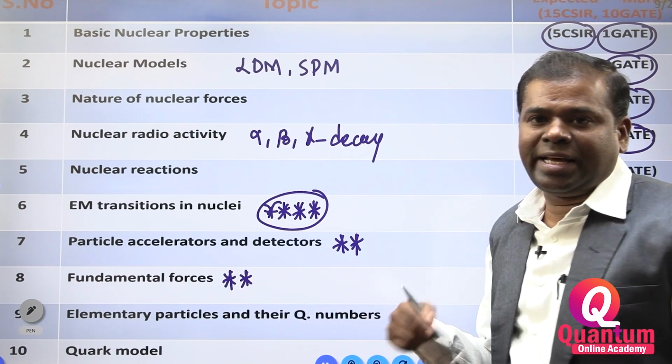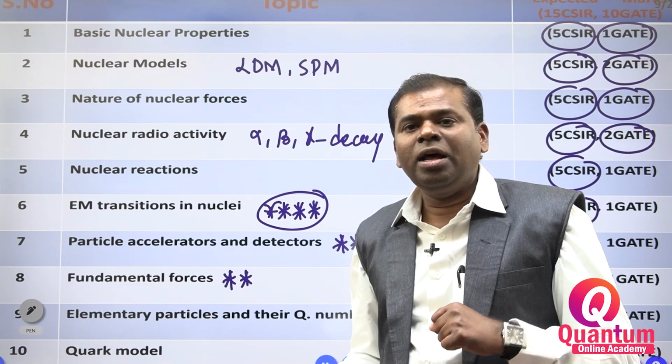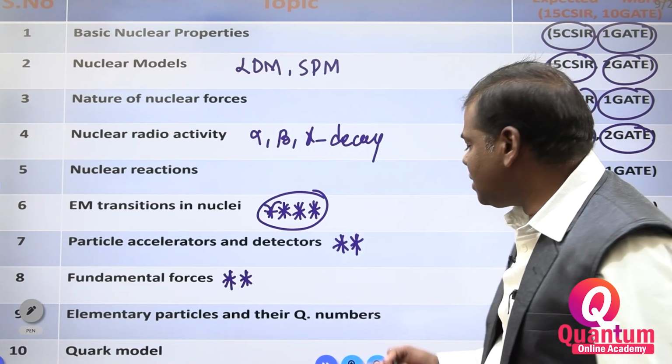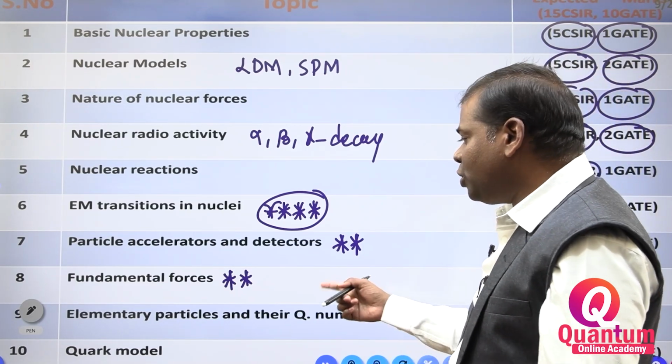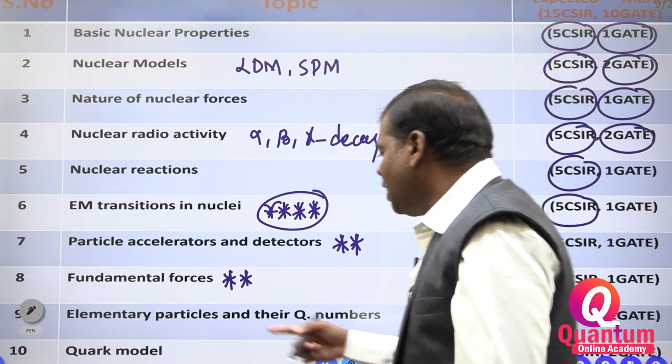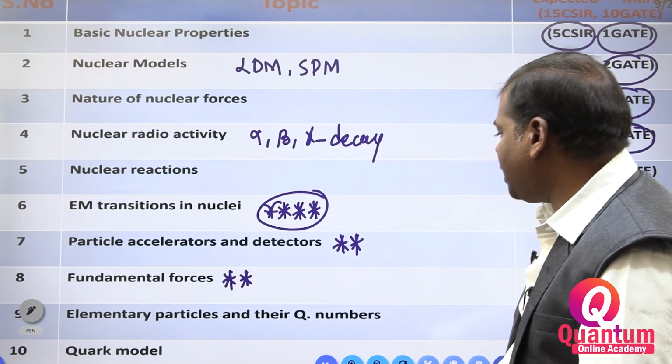Elementary particles and their quantum numbers: leptonic quantum number, baryonic quantum number, mesonic quantum number. These quantum numbers are there. Charge quantum number, spin quantum number. Those quantum numbers also they will ask. Next, quark model. The quark model is also very important.